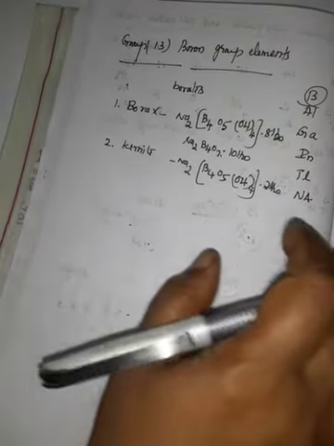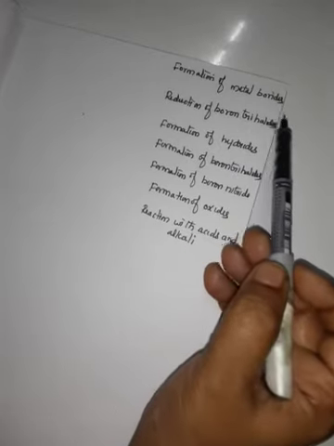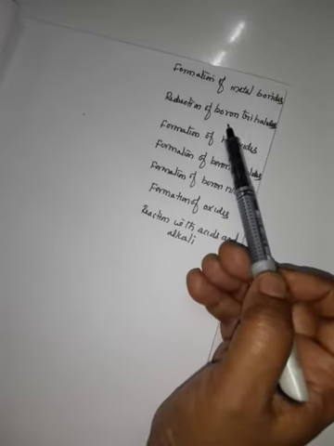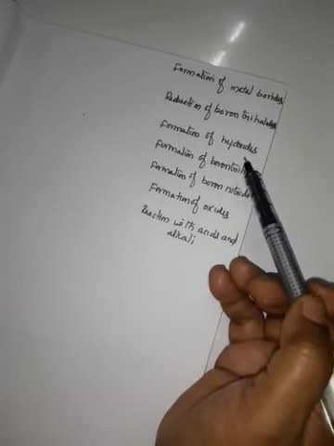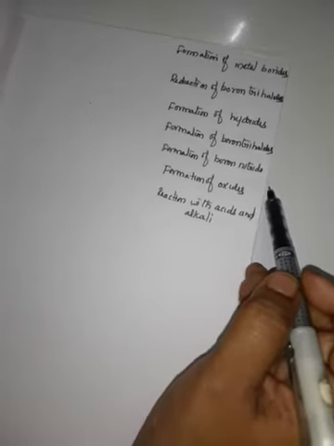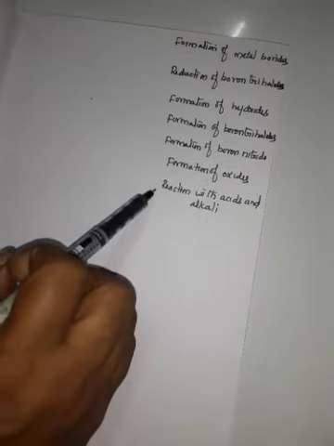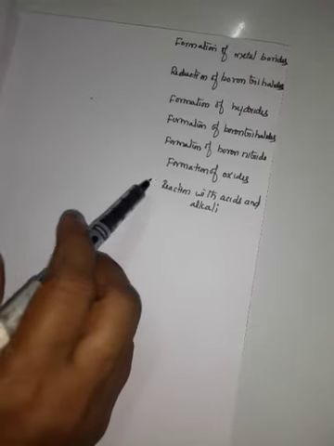Based upon this, the headings of some of the chemical properties are given here. Formation of metal borides, reduction of boron trihalides, formation of hydrides, formation of boron trihalides, formation of boron nitride, formation of oxides, reaction with acids and alkalis.